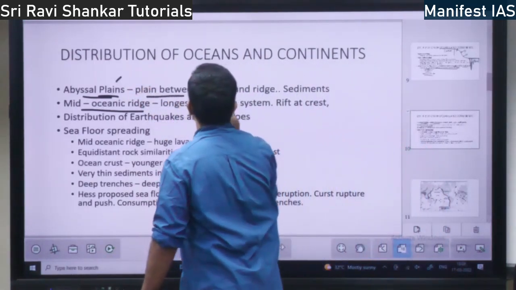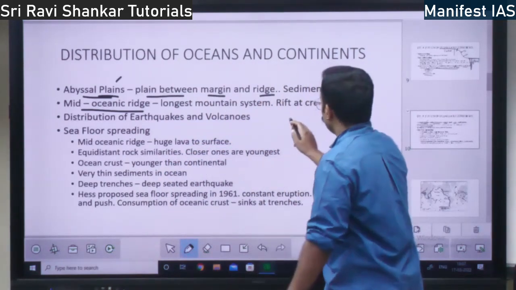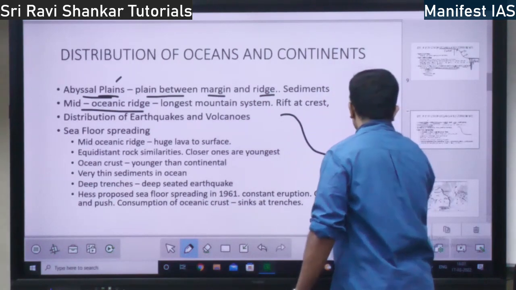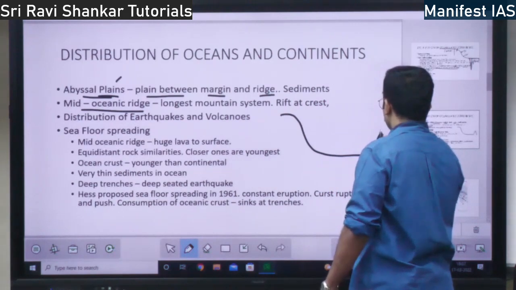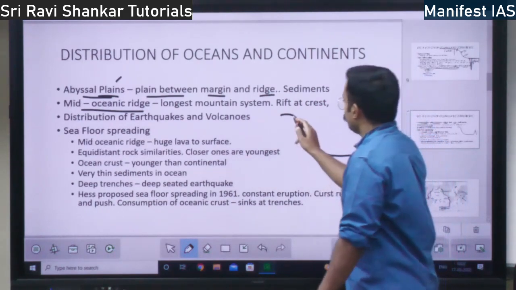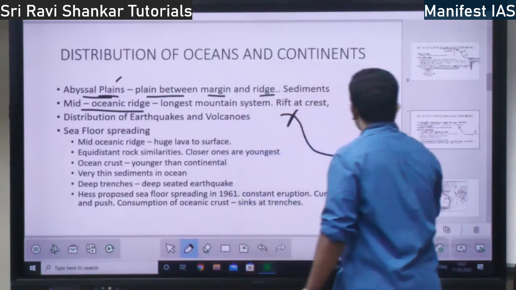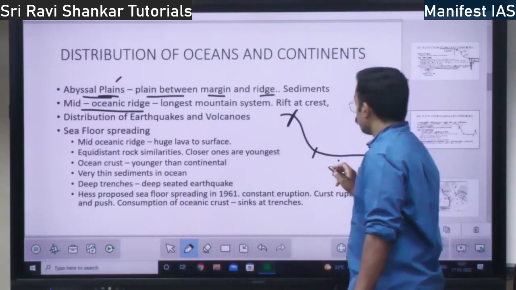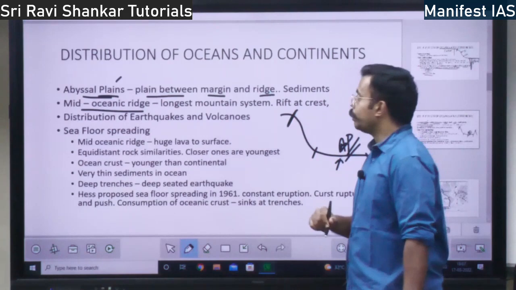It is the plain between the continental margin and the ridge. Here the continent is getting into the ocean, and here there is the mid-oceanic ridge, as I told you in the Atlantic Ocean. Whatever land is between the continental margin and the ridge is called the abyssal plain, right?